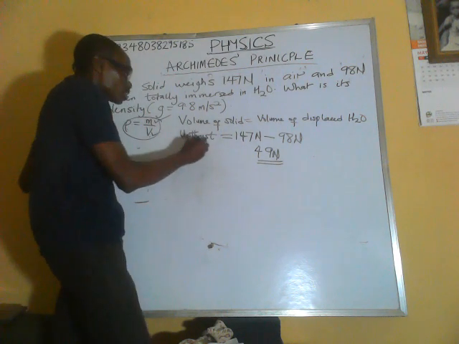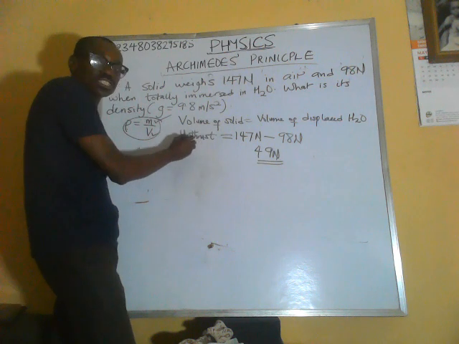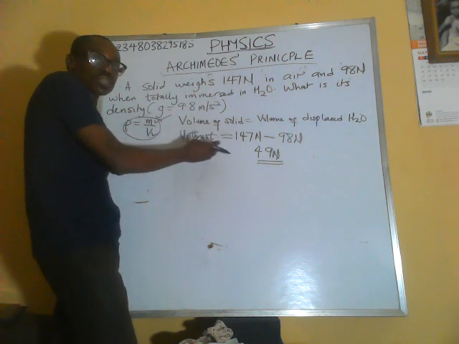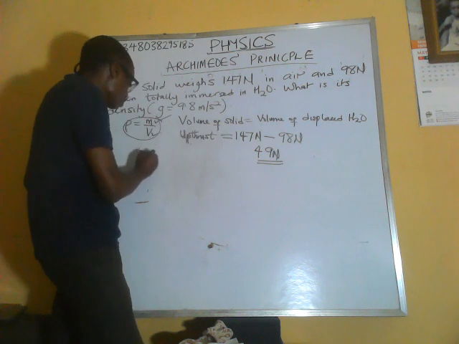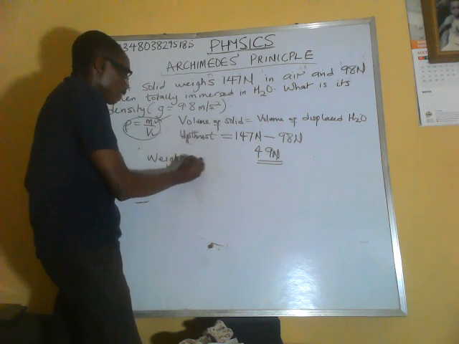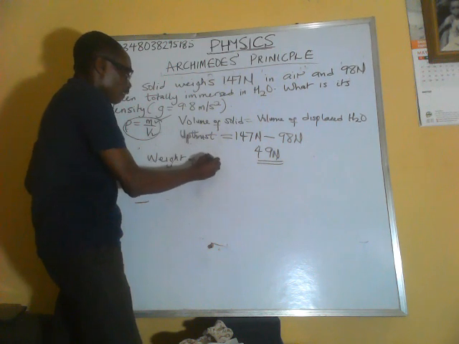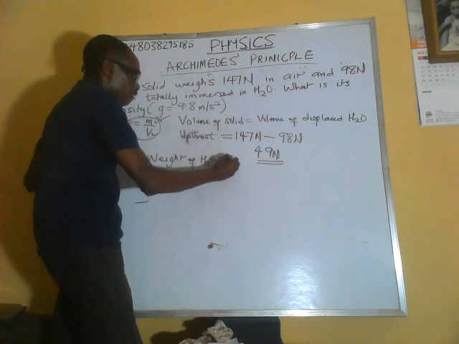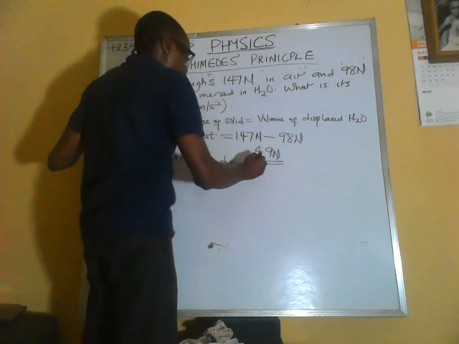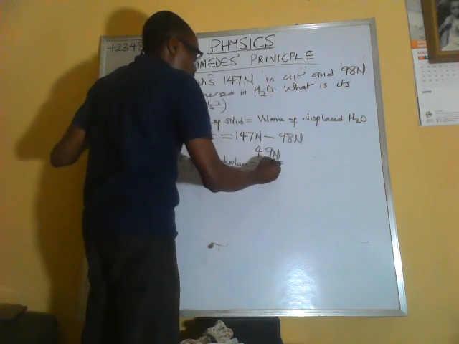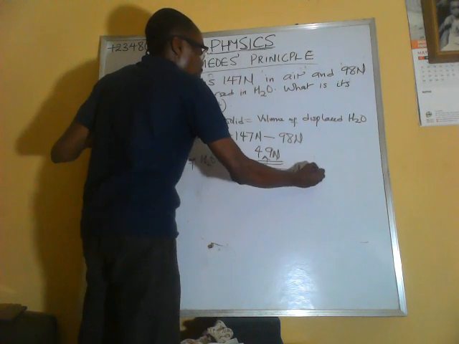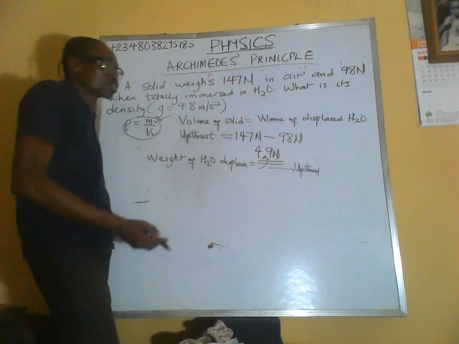So the upthrust is equal to the weight of, in this case the fluid is water, so the weight of water displaced is equal to 49 Newton, equal to the upthrust from Archimedes' principle, which in this case is 49 Newton.